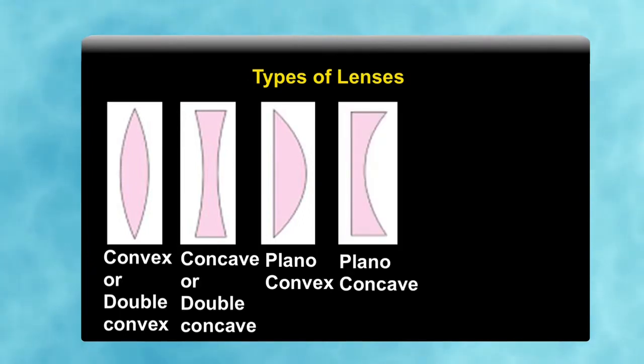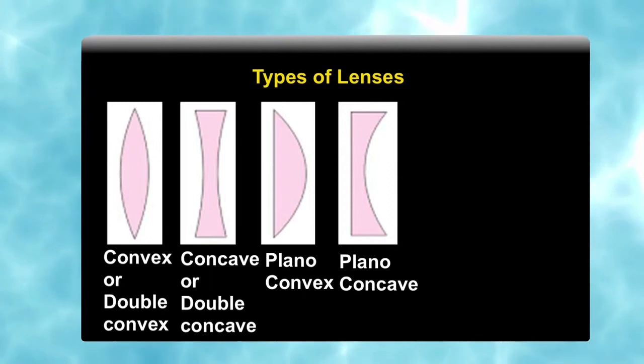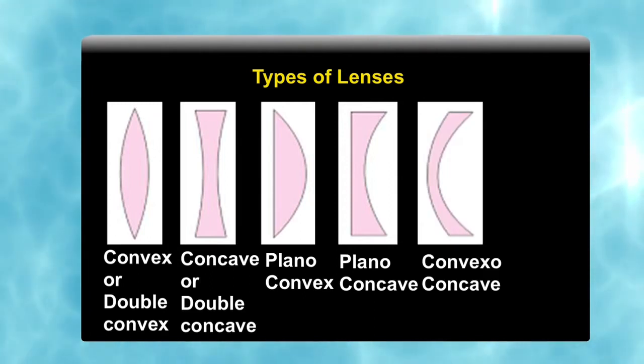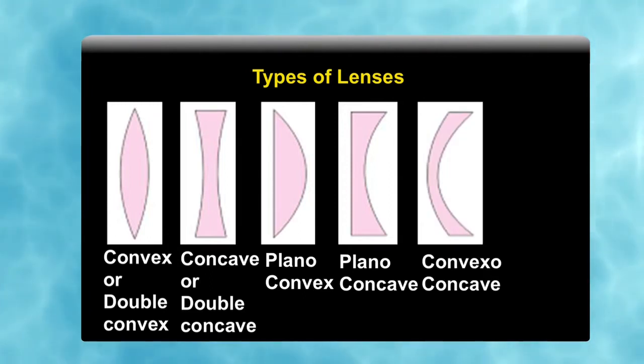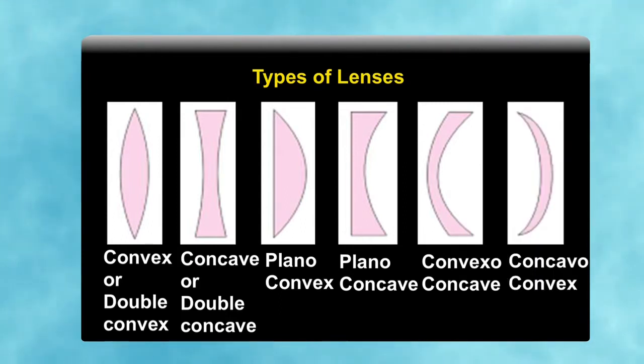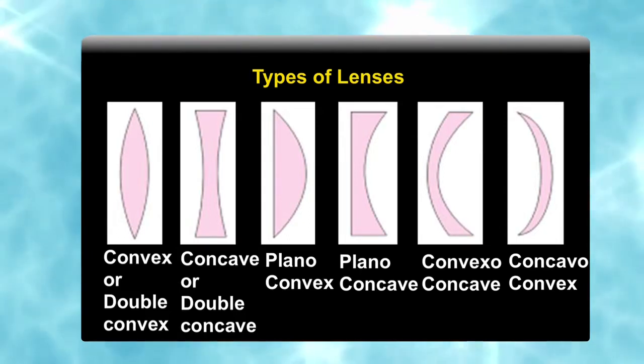Then plano-concave, where one side is plane and the other side is concave. Then biconcave or biconvex, and convexo-concave, where one side is convex and the other side is concave. So, these are the types of lenses, which depend on their surfaces, because the lens has two sides.